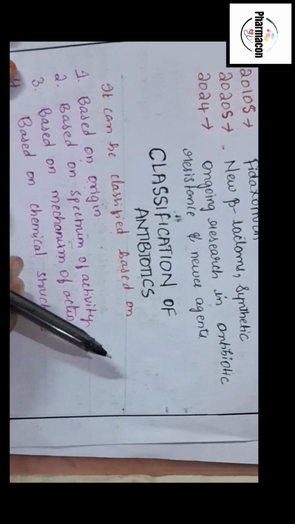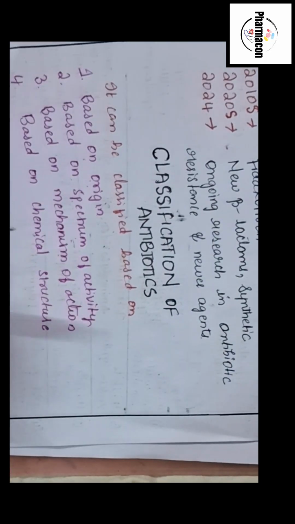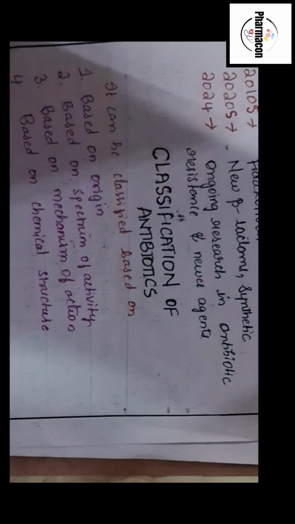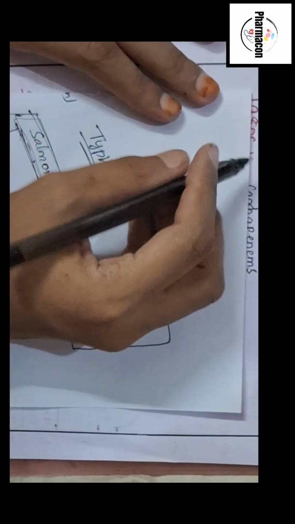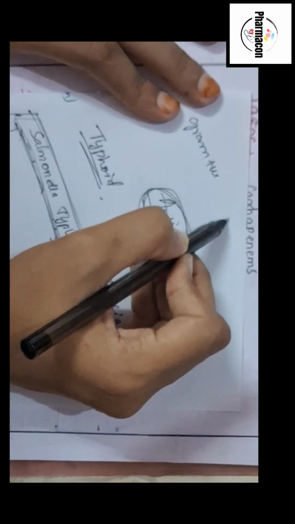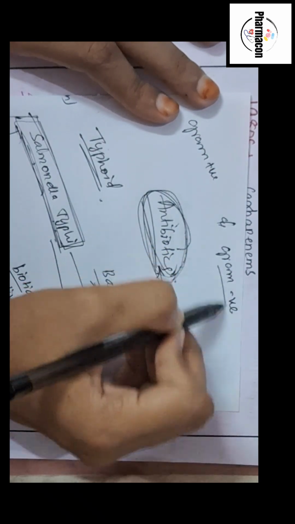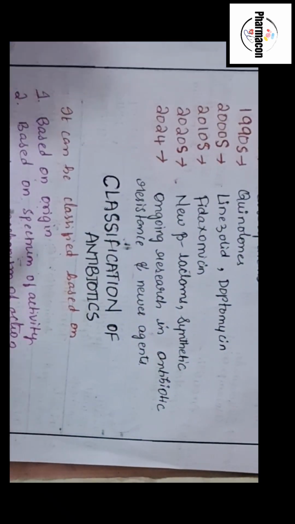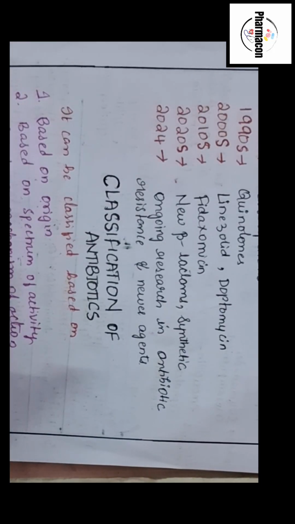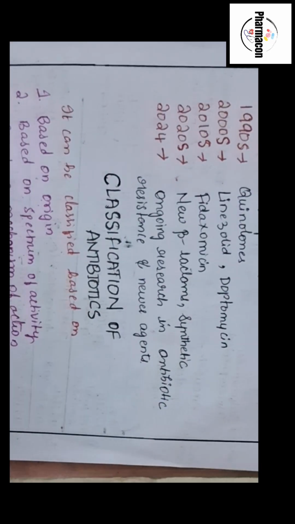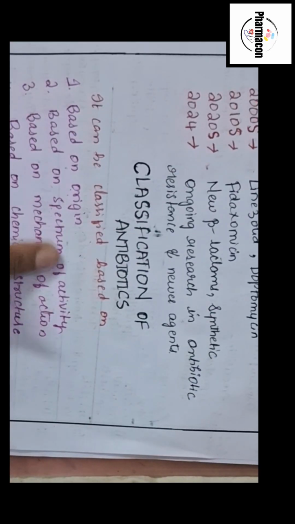Based on the spectrum of the activity, spectrum means range. कोई भी range को हम कहते हैं spectrum. So another thing is that bacteria can be of two types: gram positive and gram negative. So spectrum means those antibiotics that kill only the gram positive bacteria come under the narrow spectrum. Narrow means small. And those antibiotics that kill both gram positive and gram negative bacteria come in broad spectrum. So it is divided into narrow or broad. Narrow means small and broad means large spectrum.